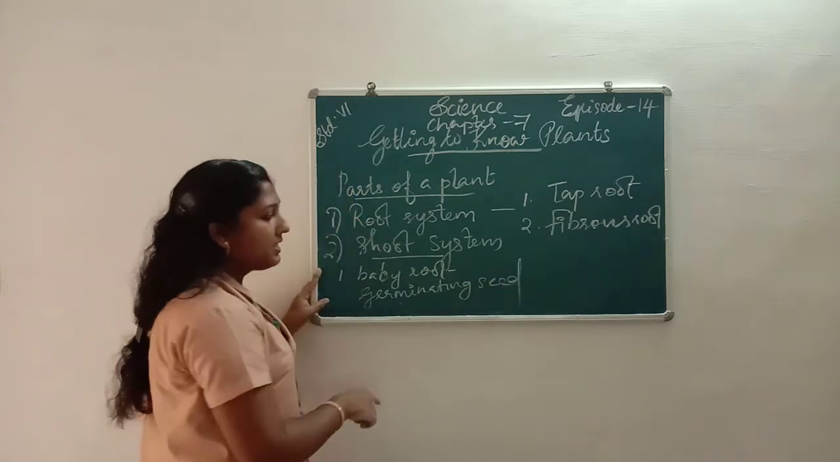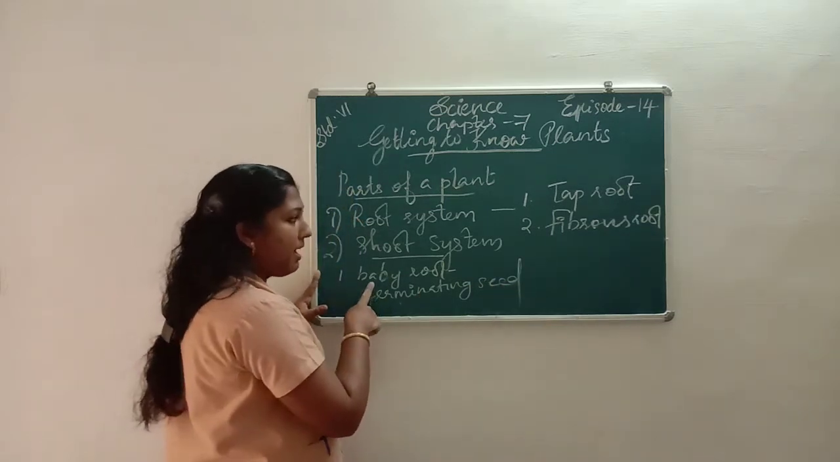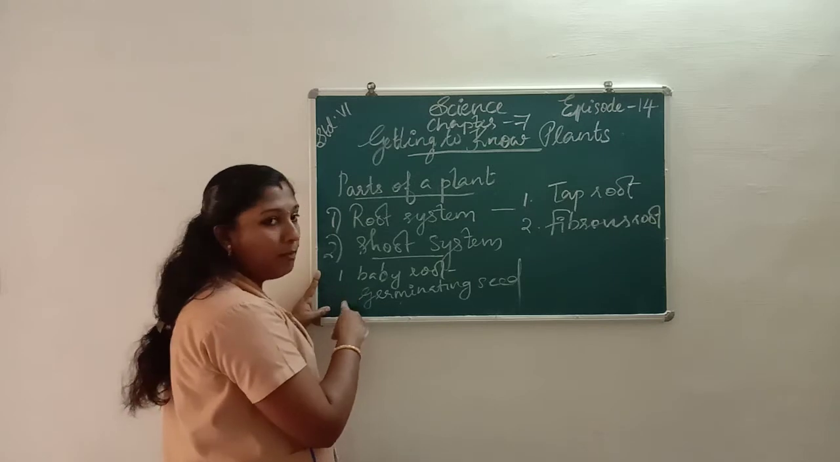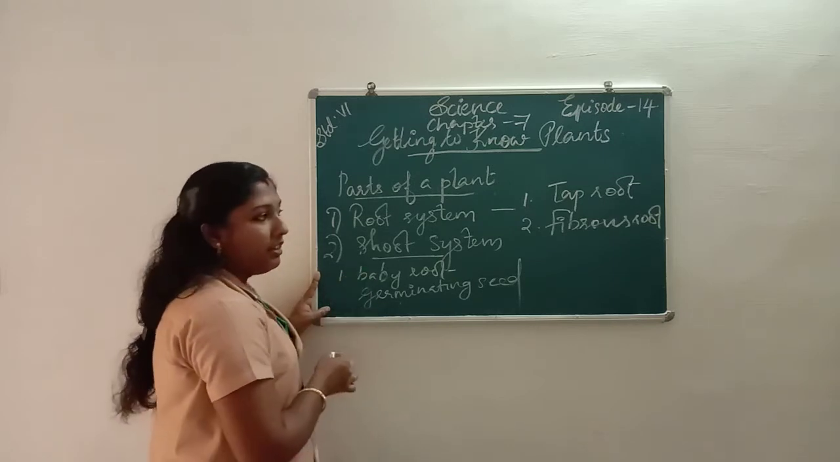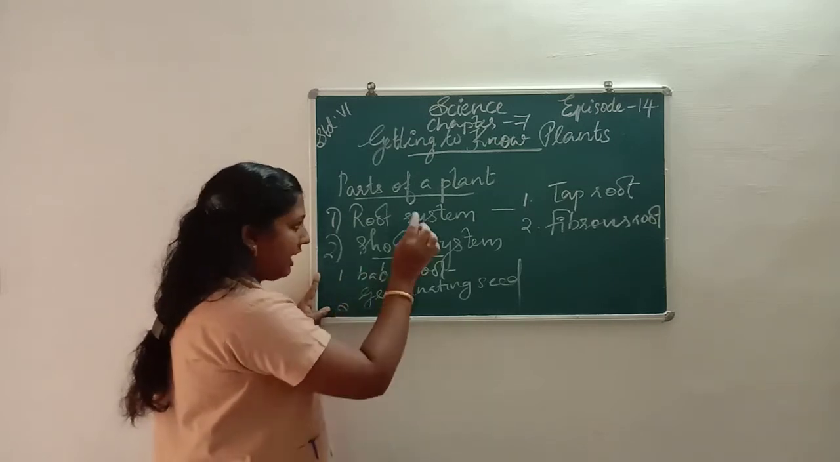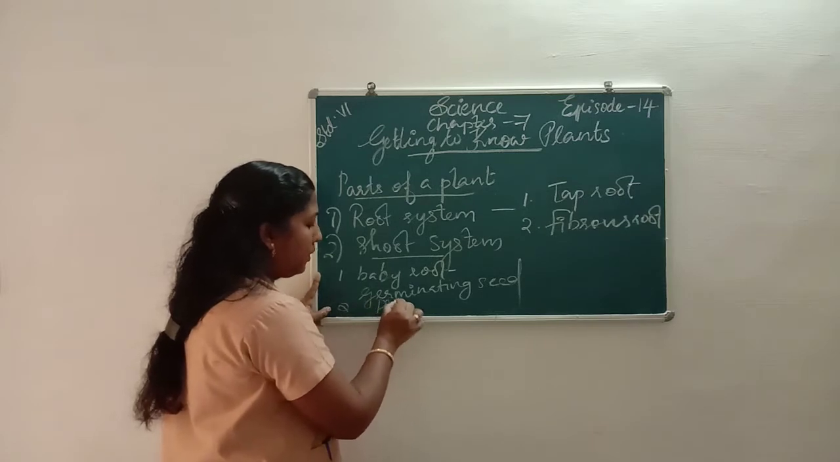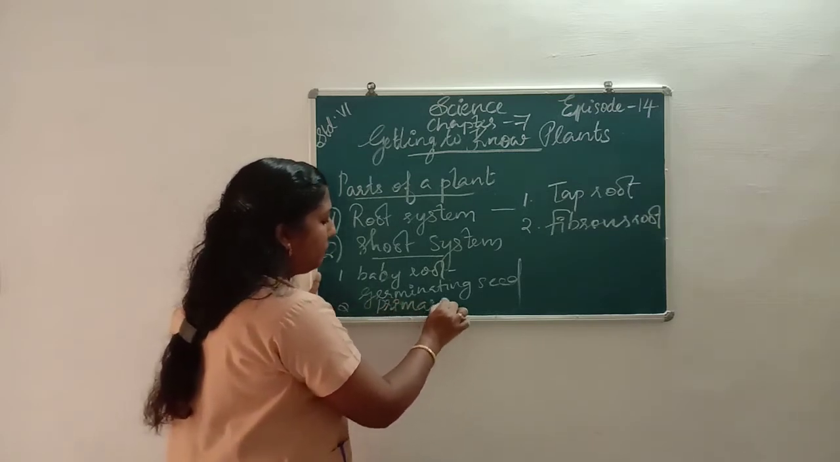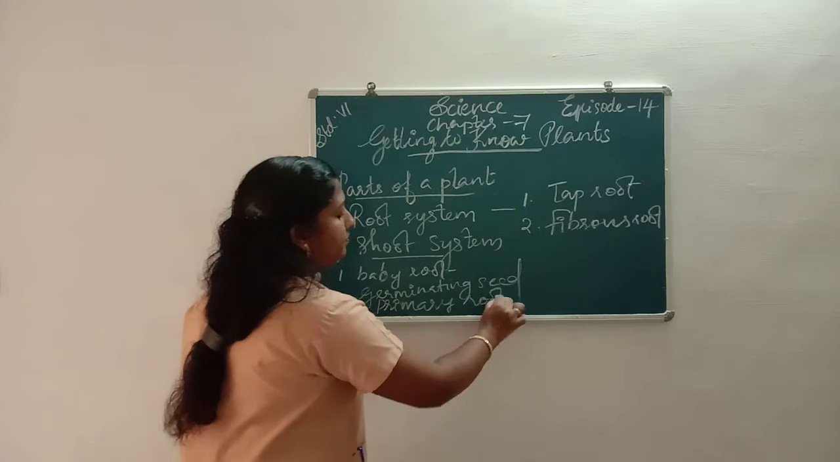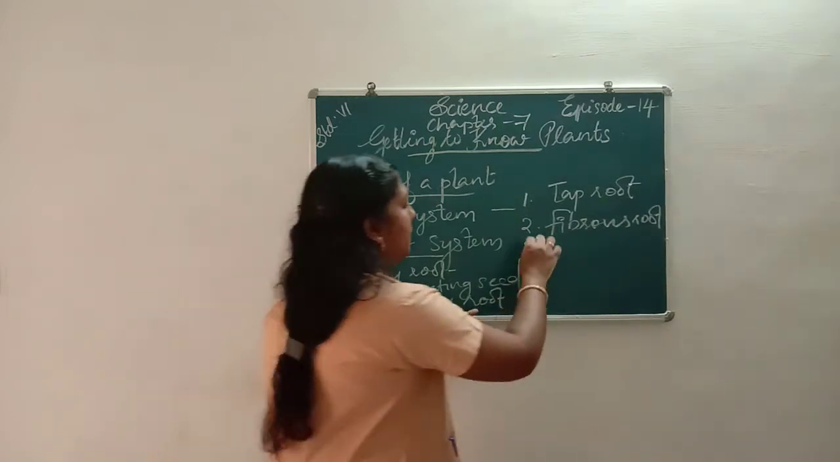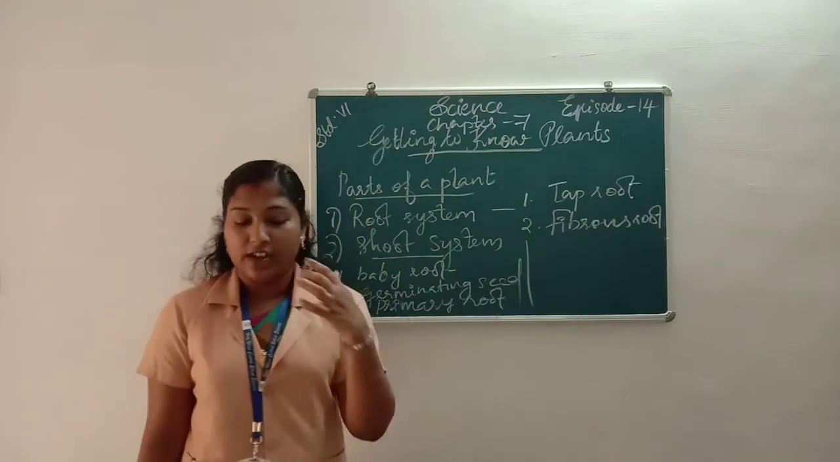The taproot comes from a baby root, and it comes from a germinating seed. It is a primary root. The taproot is the main primary root. Okay. Next we learn about fibrous root.